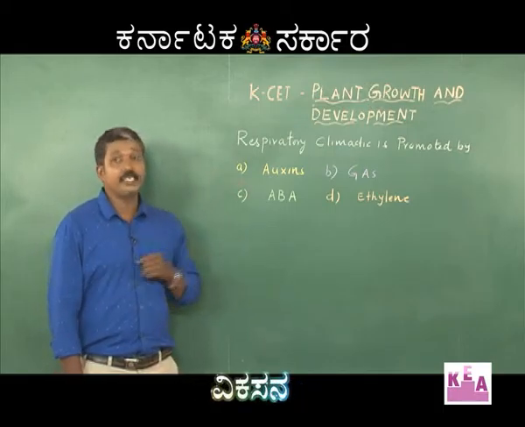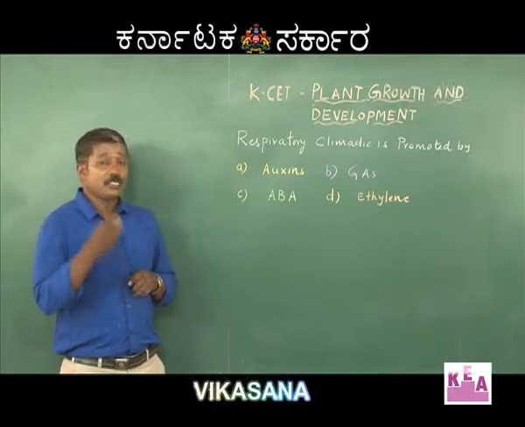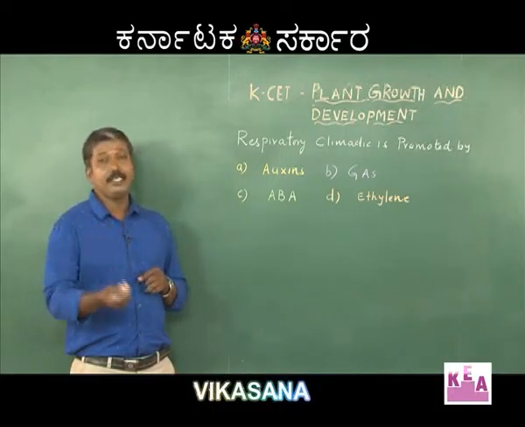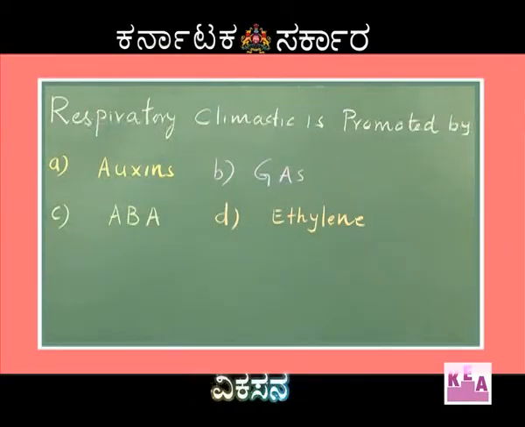Hence, all these three do not take part in fruit ripening. The only hormone that takes part in the fruit ripening process is ethylene. Hence, the right option is ethylene, which we call a fruit ripening hormone.